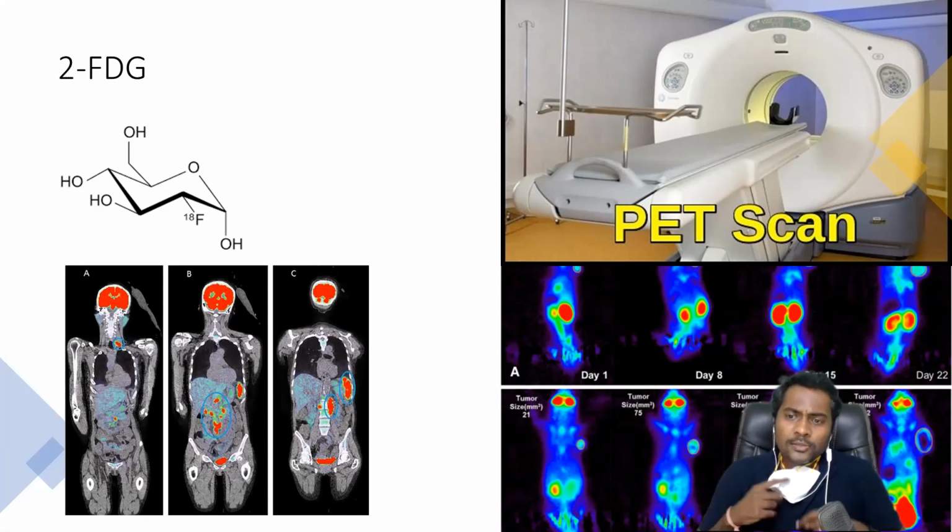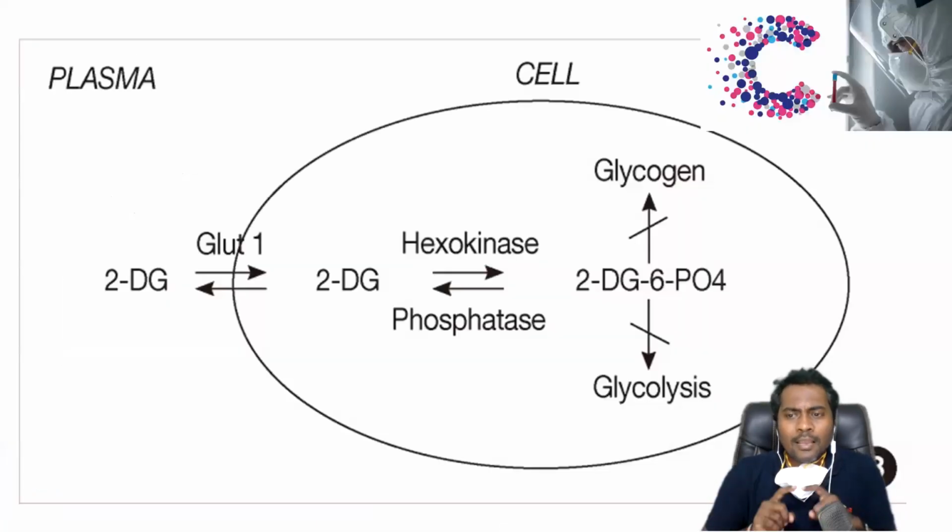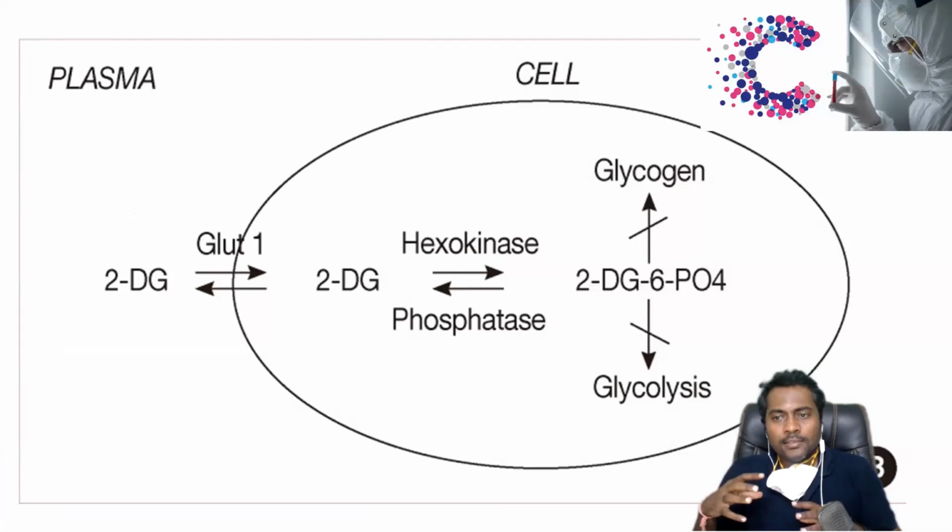Now, whenever this 2-deoxyglucose enters inside the cancer cell, one important thing they noticed is that it blocks glycolysis, because once 2-deoxyglucose enters the pathway, it forms 2-deoxyglucose 6-phosphate, which inhibits the further steps of glycolysis and prevents the breakdown of glucose.